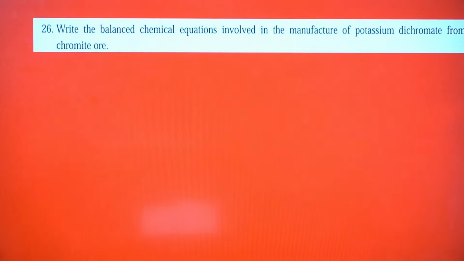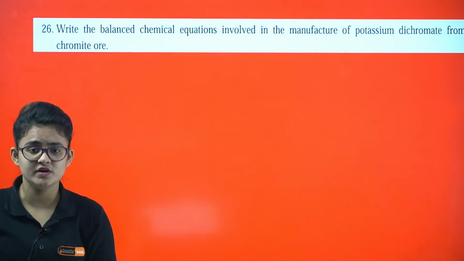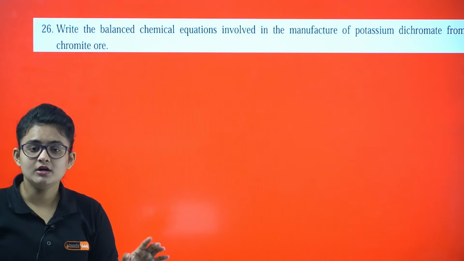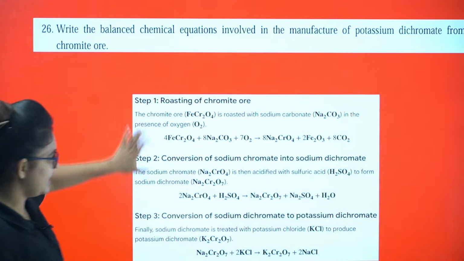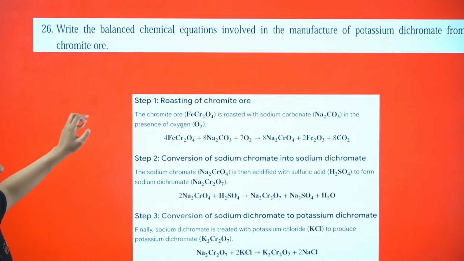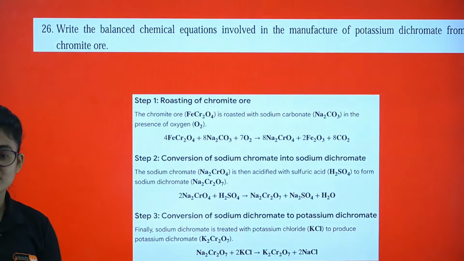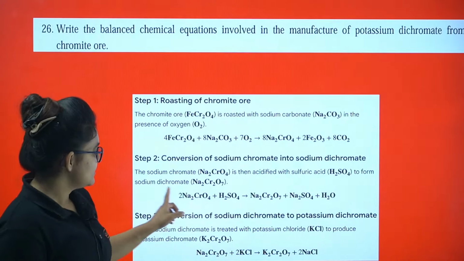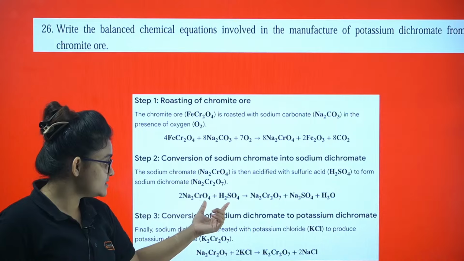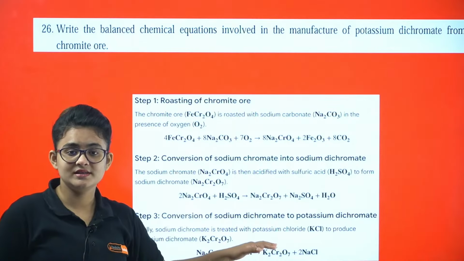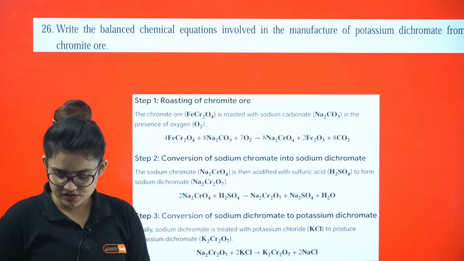Write the balanced chemical equation involved in the manufacturing of potassium dichromate. I told you any one of them definitely is going to come, either potassium dichromate or KMnO4. First you have to roast the chromite ore with Na2CO3. Then it will form sodium chromate. In presence of acid, it will give you sodium dichromate. Then further you treat this with KCl. It will give you K2Cr2O7.